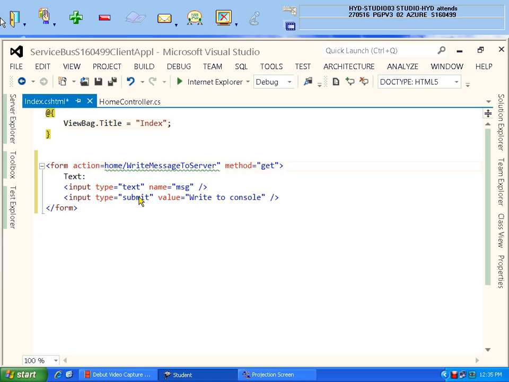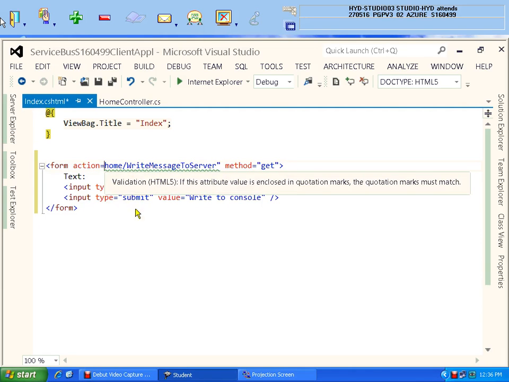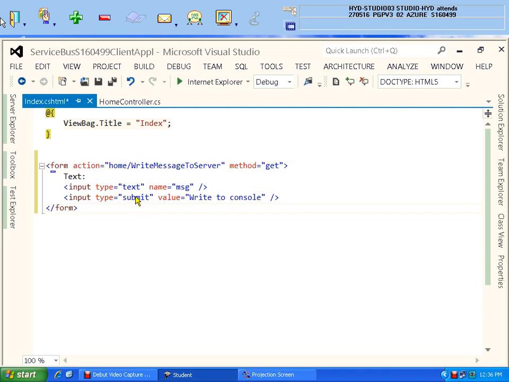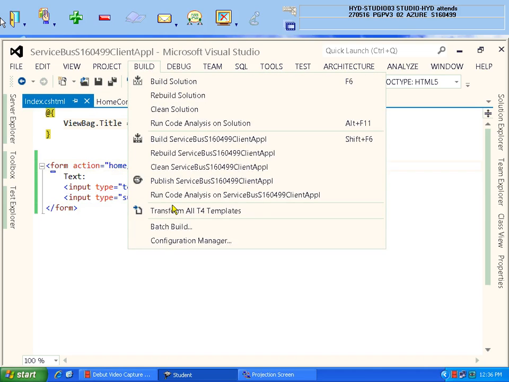Action means whatever submit method you have specified. Okay, here double quotes missing. So whenever you click on the submit button of this form, this is the one which is going to be executed from home controller. So well and good. Whatever you have to do, finish, build solution.